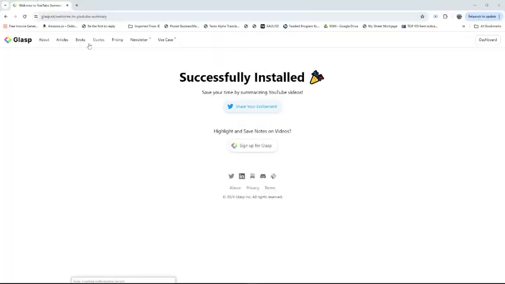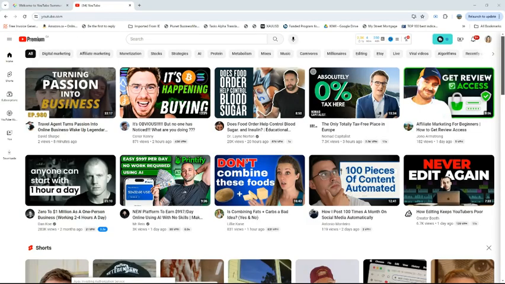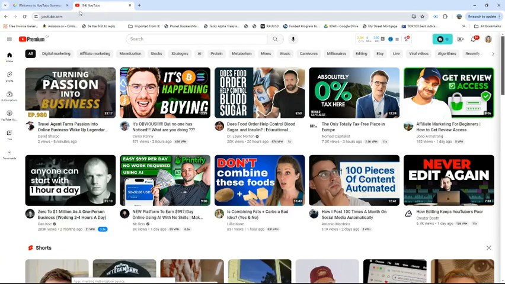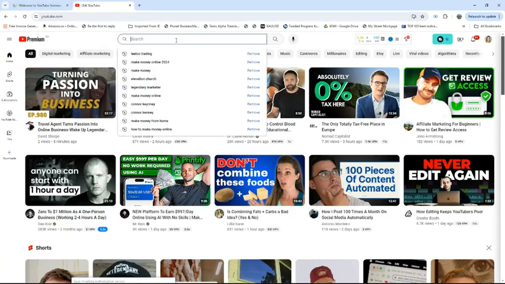Let's go. Okay, you're gonna go to this website called glasp.co and you'll install it on your browser. You can install it whether you have a MacBook or just a regular PC, Windows. So install this and then I'll show you what you're gonna do. All right, so once you install glasp.co on your web browser, you'll go to YouTube and research something that you want to transcribe.